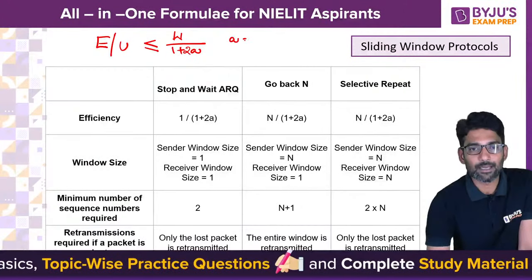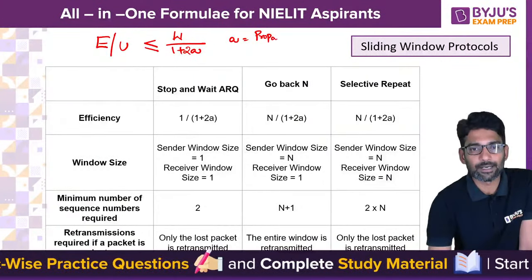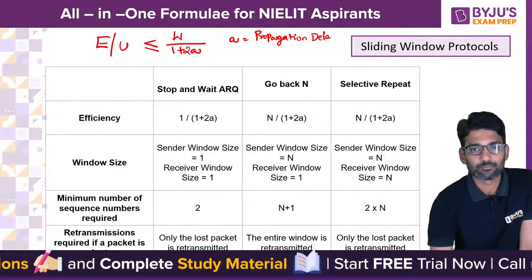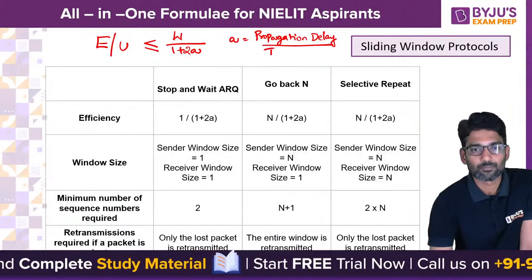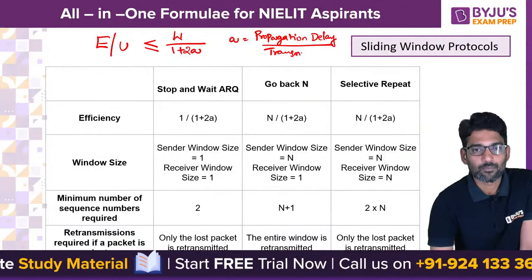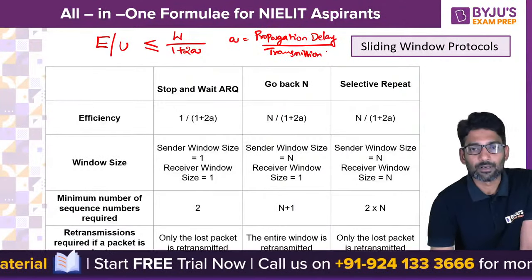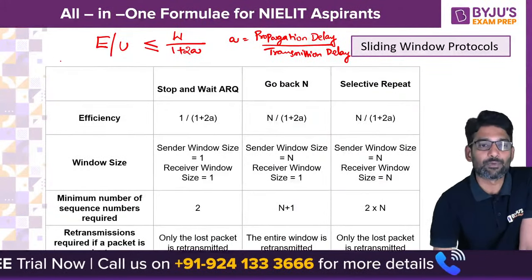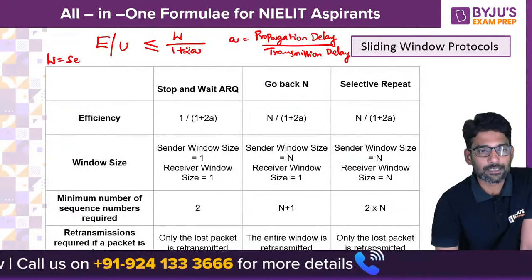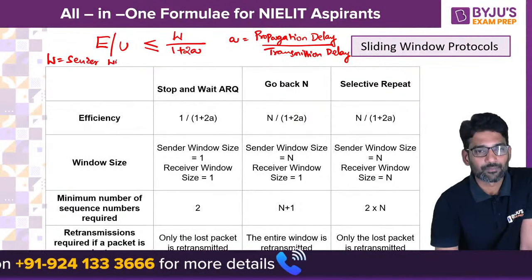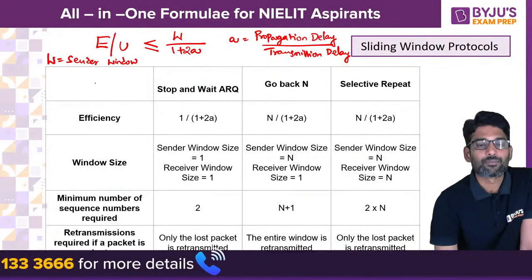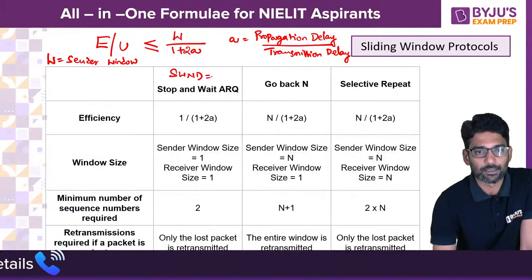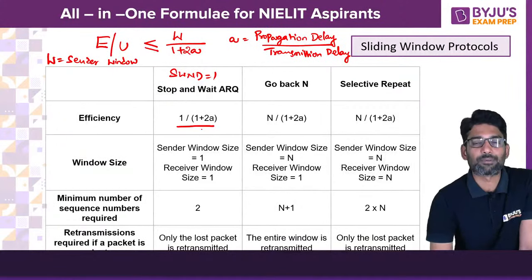What is a? Propagation delay divided by transmission delay. And what is W? Window size. What is window size? Sender window size. In Stop and Wait, sender window size is 1. That's why it is 1 upon 1 plus 2a.